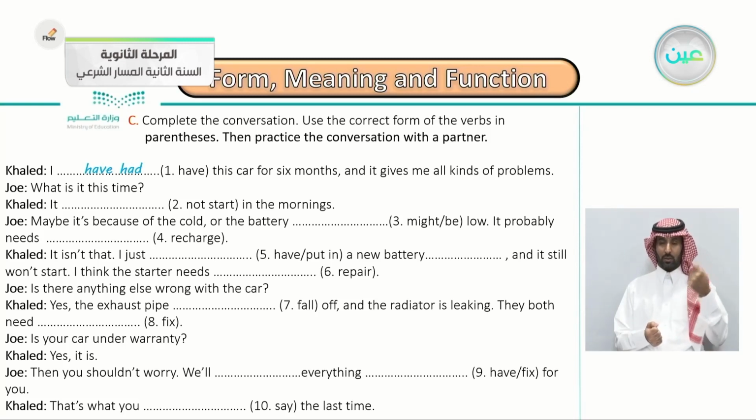Joe: what is it this time? It means that his car is always having troubles. Khalid: it doesn't start in the mornings.